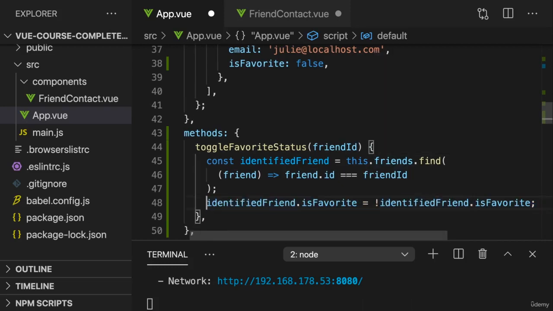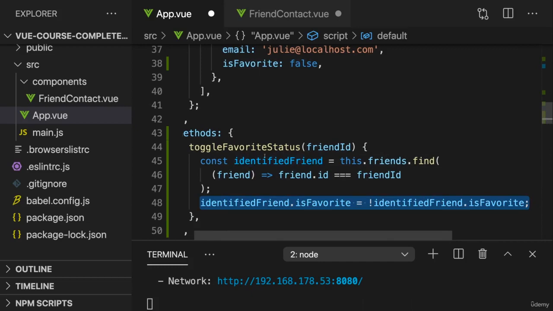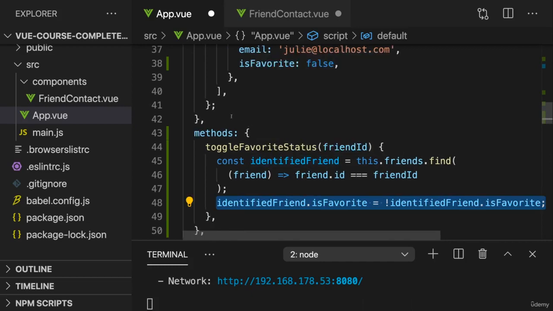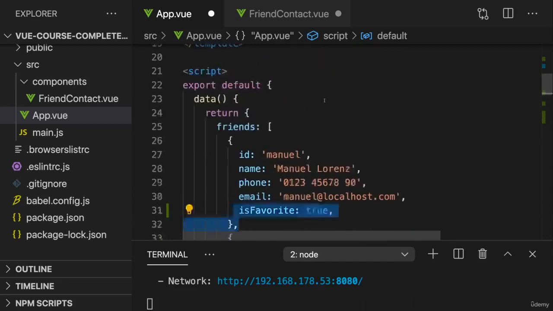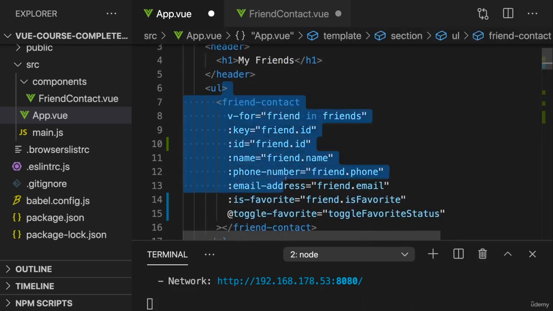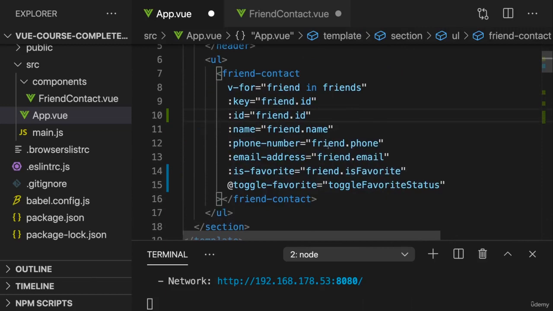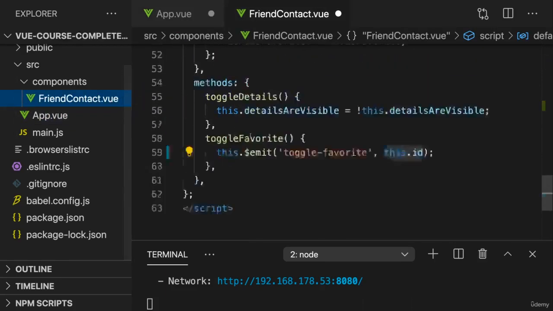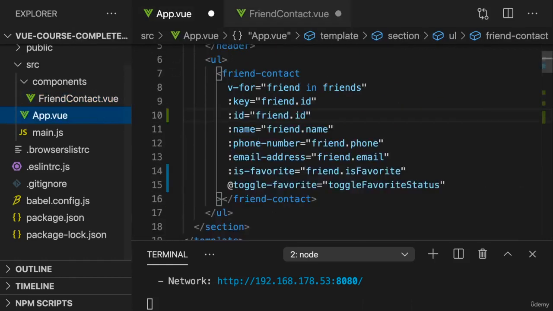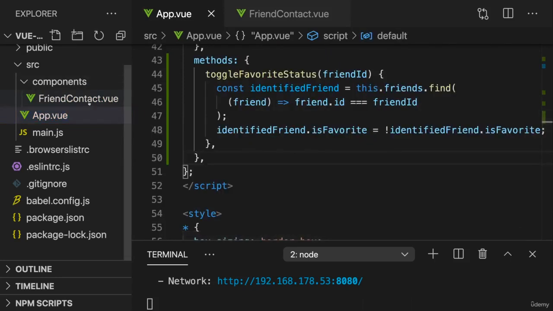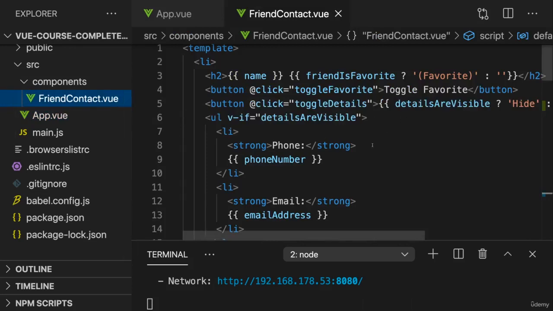And the cool thing is, when that data changes, Vue will detect this change and it will then automatically pass the updated favorite status back to the component and update the UI. So now we never change the favorite status inside of the friend contact component, but we always change it in the app.view file, and still you will see that everything works. The only change we'll need to make for that is back in friend contact.